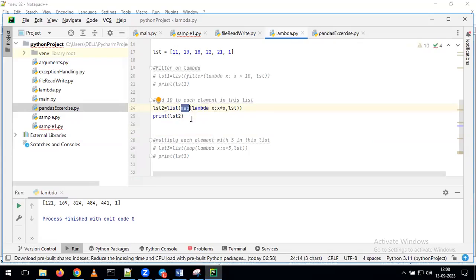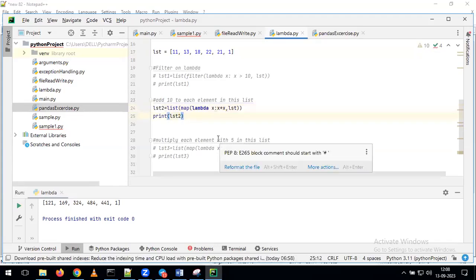Why are we applying the map here? This lambda function I want to execute on each and every element in the list. For that reason, we are applying the map function. On top of that, we are applying the list function also. Why are we applying the list function? Whatever the result we are getting here, on top of this result, I want to create one more list only. For that reason, we are applying the list function. With that, by using this list as a source, we are populating one more list as per our requirement.